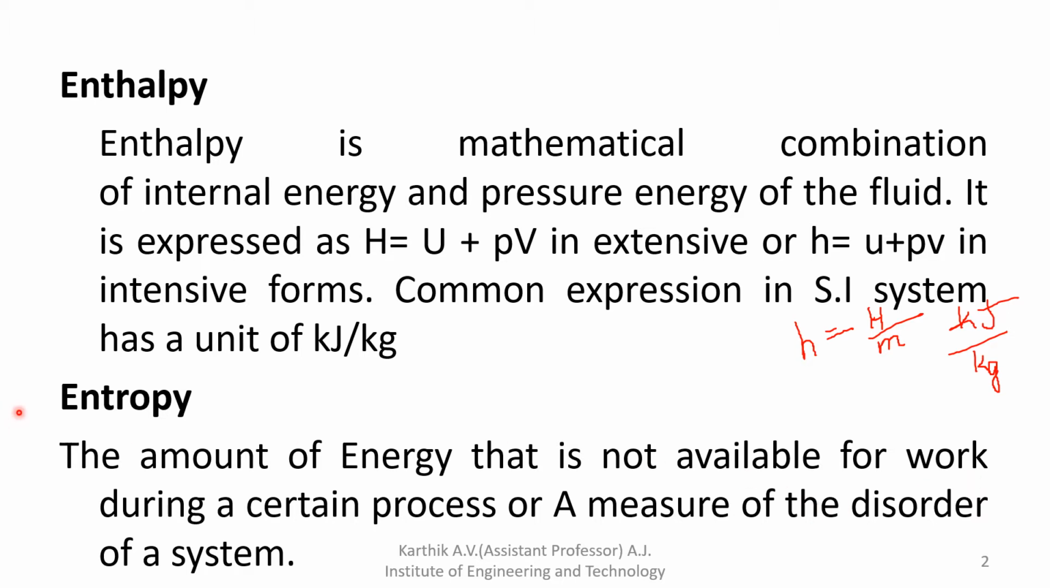Enthalpy is nothing but the total amount of energy in a thermodynamic system. H is equal to U plus PV. So PV is the work, along with the internal energy. Internal energy is nothing but potential energy, plus kinetic energy, and some other energy. The total is called internal energy. I hope all of you understood the difference between enthalpy as well as entropy.